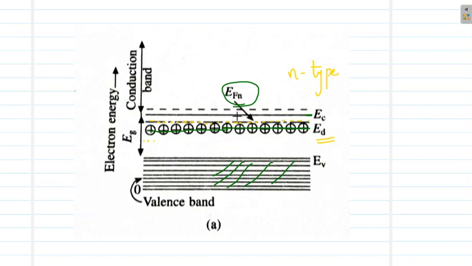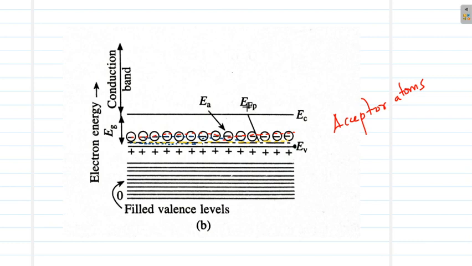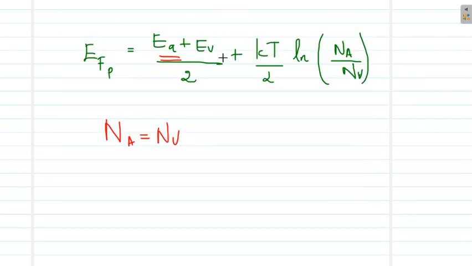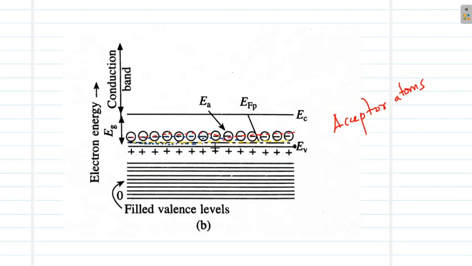So the Fermi level will be near to the conduction band. In the case of a p-type semiconductor, the equation is as given here, and the acceptor level is formed when acceptor atoms are added, which is near to the valence band. The Fermi level in the case of a p-type semiconductor is in the middle of the acceptor level and the valence band. So the Fermi level will be closer to the valence band.